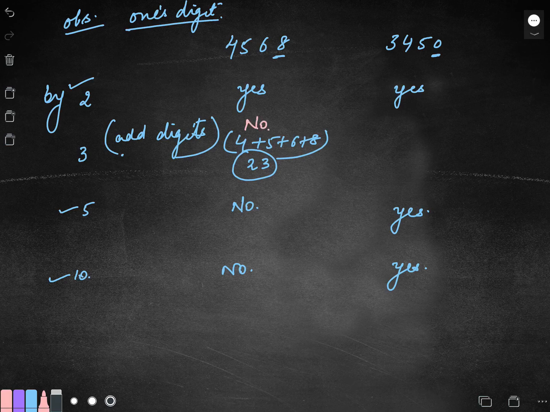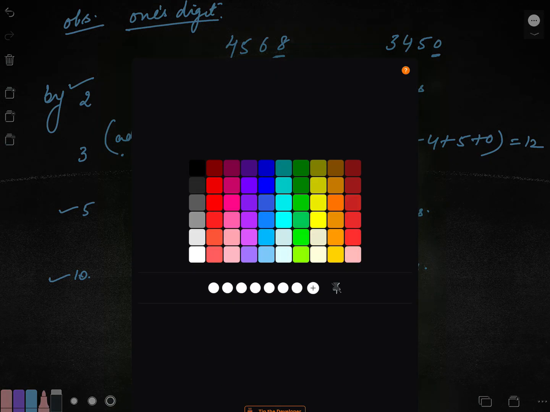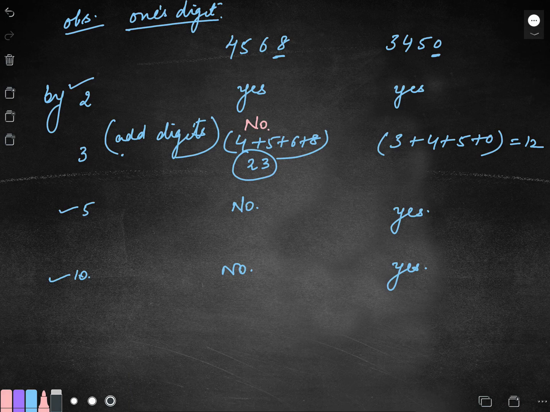So no. Again, children, you have to add the digits. 3 plus 4 plus 5 plus 0. What answer do you get? You get 12. Does 12 come in the table of 3? Yes. So this number will be divisible by 3. I hope I have made this concept very, very clear to you. To catch up exercise 6.5, log into the next video. Thank you.